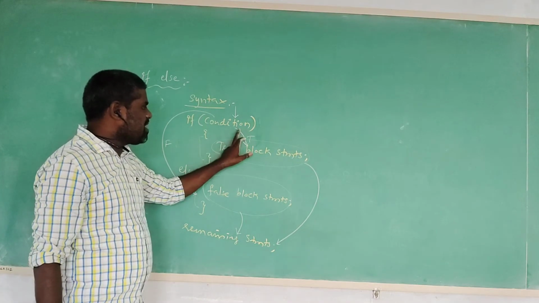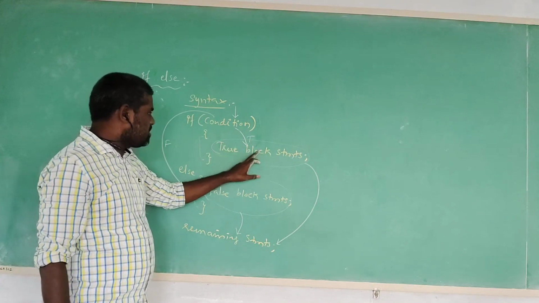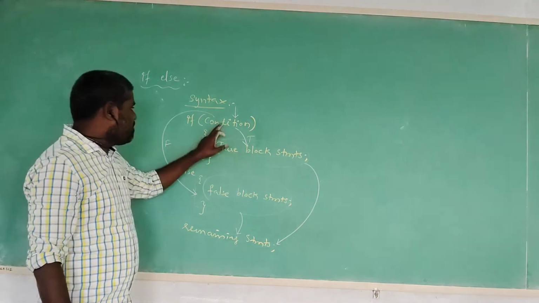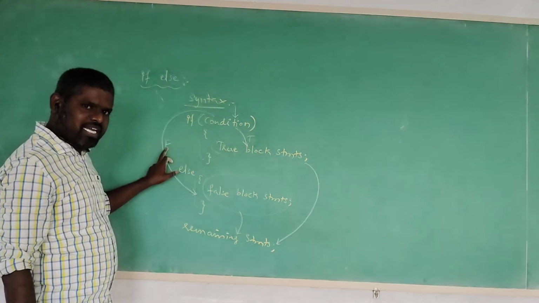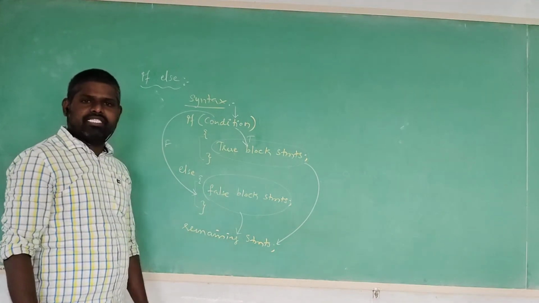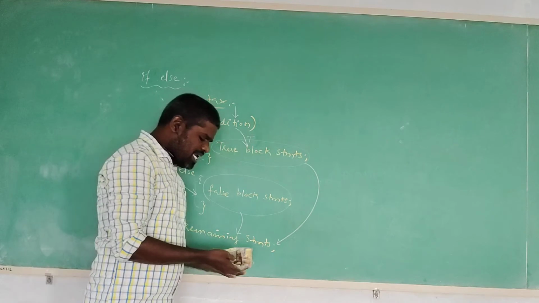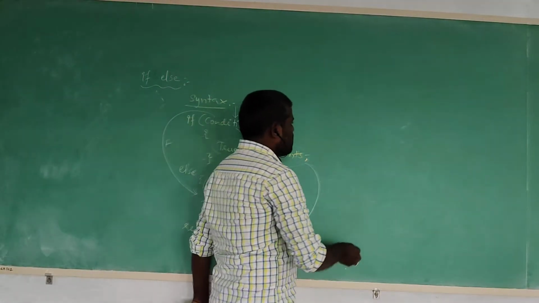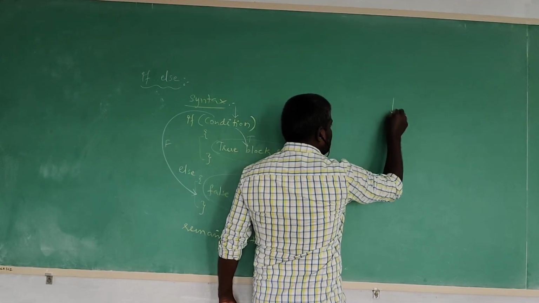If the condition is satisfied, then the true block statements and the remaining statements in the program execute. Maybe the condition is not satisfied, nothing but false, then it is going to execute the false block statements and the remaining statements in the program. Then what is the flowchart of this if else?